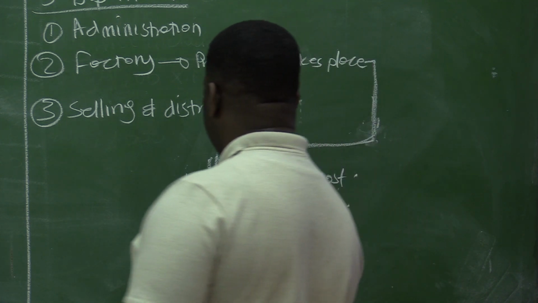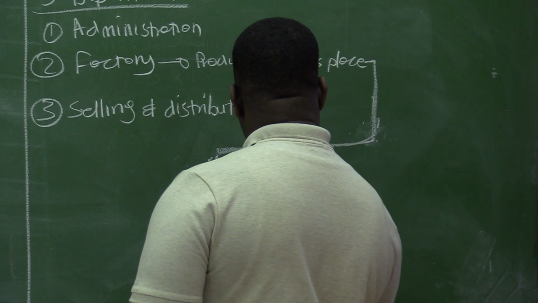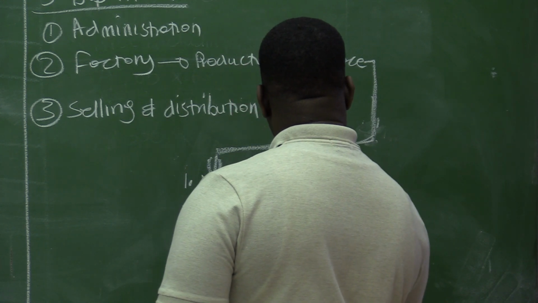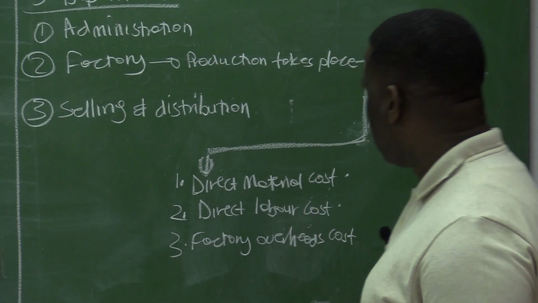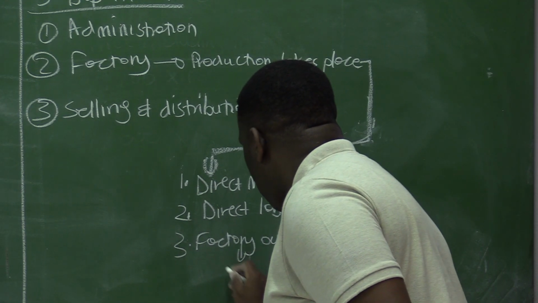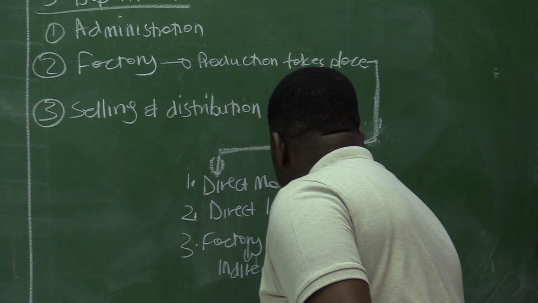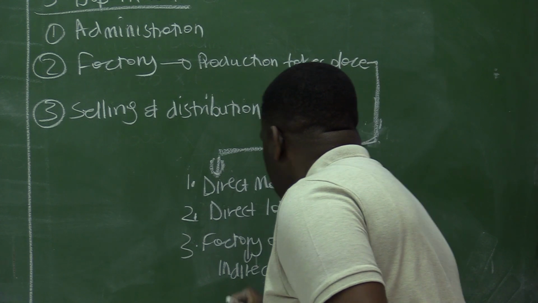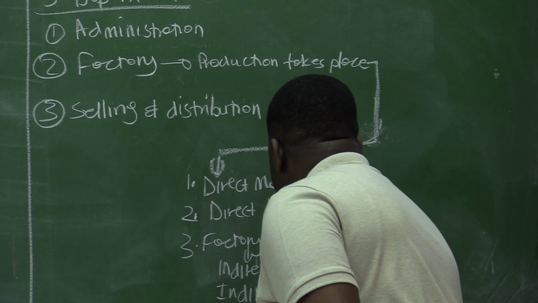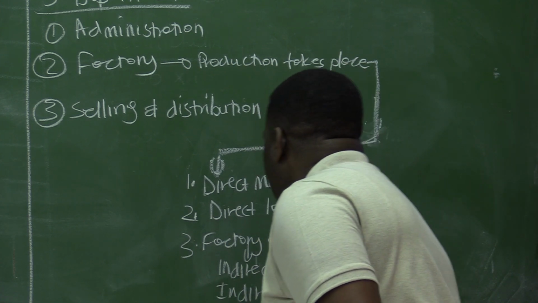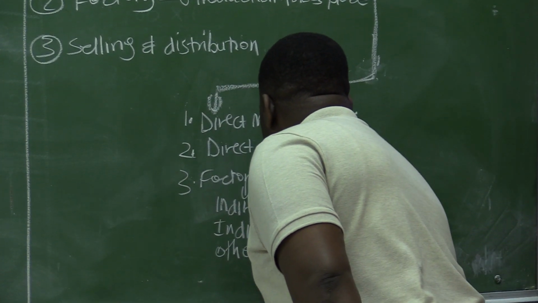And then the third cost will be your factory overheads. Under factory overheads, that is where you will have your indirect materials, your indirect labor, and all other factory expenses.